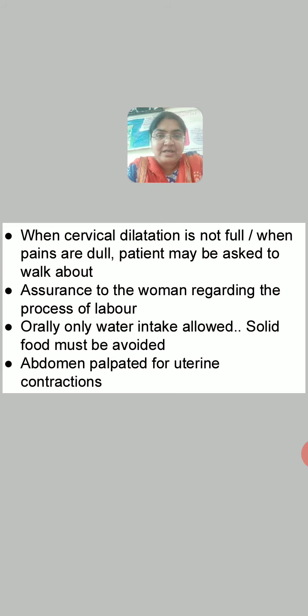So contractions occur, after a few minutes relaxation occurs, retraction occurs. After some time again contraction occurs. So when the contraction comes, the abdomen gets hard. When the contraction passes off, the abdomen gets soft, right? So you can get these contractions through abdominal palpation.